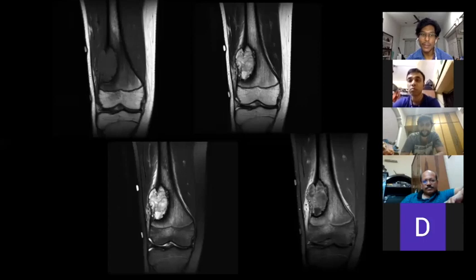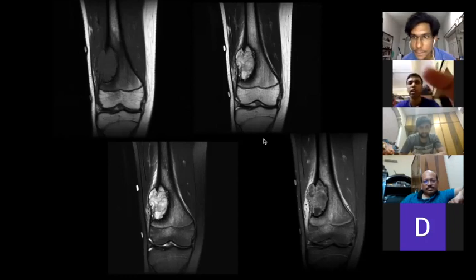Kaushik sir, can you help us with the MRI? This is a T1 sequence, this is a T2 sequence, this is a STIR sequence. These both are fat-sat STIR sequences. This is a T1 fat-sat sequence, this is a T2 fat-sat sequence. Kaushik sir, can you please help us with the MRI?